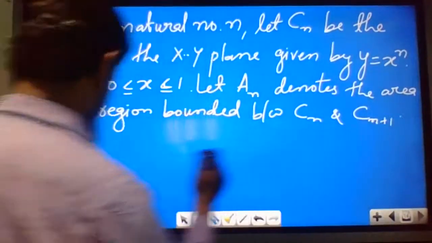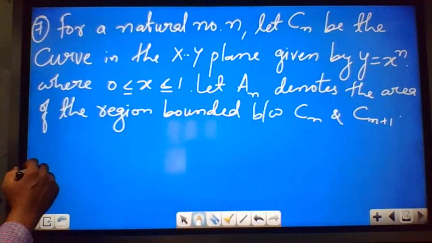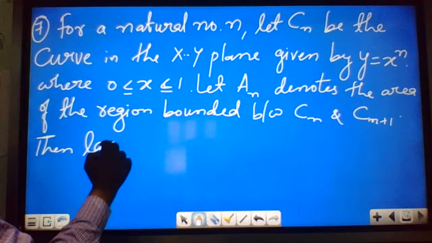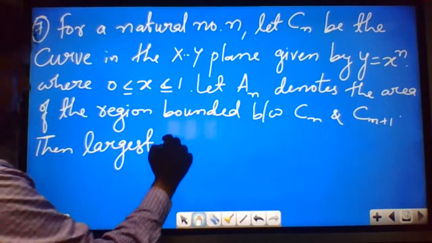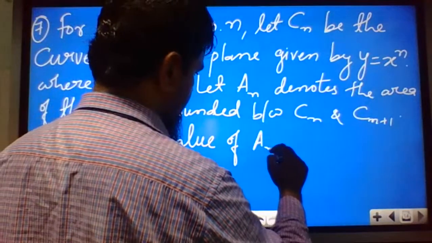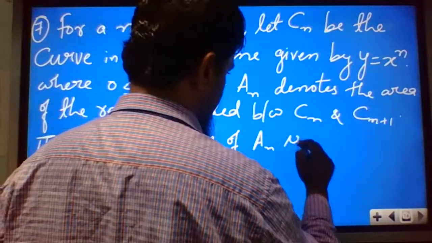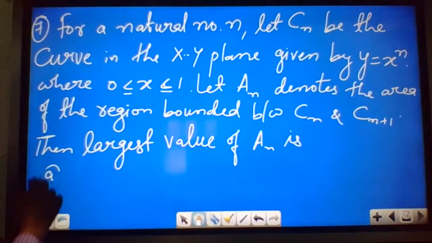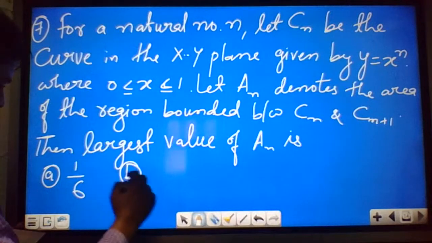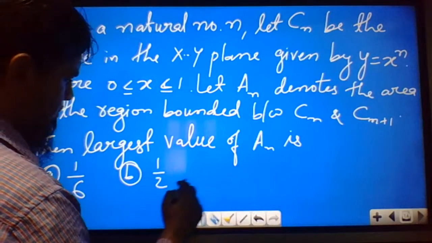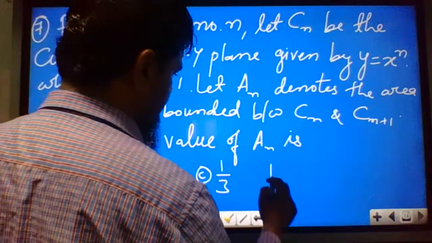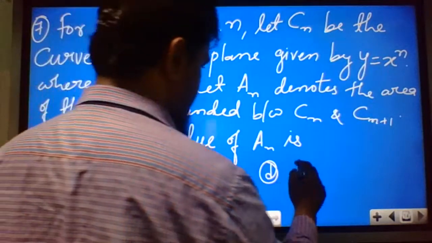Then the largest value of An is, they are asking. Option A 1 by 6, option B 1 by 2, option C 1 by 3, option D 1 by 12.